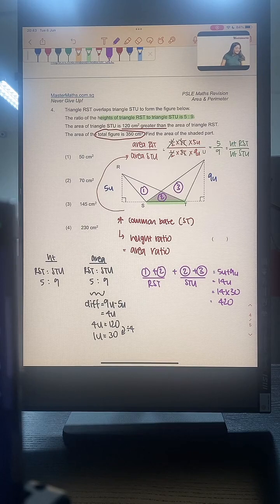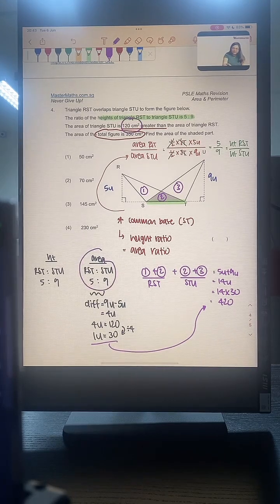So far can understand? Okay, I'm taking it a little bit slow here because this question is jam-packed with a lot of useful things to remember, yeah? So I'm taking it a little bit slow here. Why 14 times 30? Because 1 unit is 30. Okay? Why 1 unit is 30? The difference given to us in area is 120. So far so good? Fazrin?